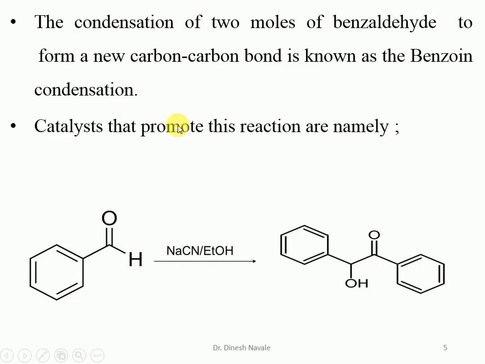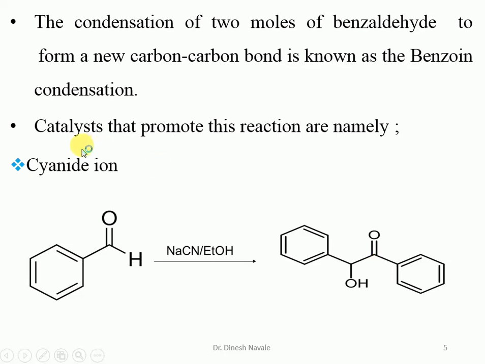The catalyst that is normally utilized in the reaction is the cyanide ion. So an aromatic aldehyde like benzaldehyde, in the presence of cyanide ion as the catalyst in ethanol as the solvent, will give the formation of benzoin as the product, and this reaction is called benzoin condensation.